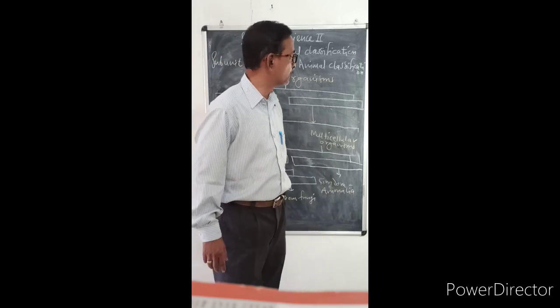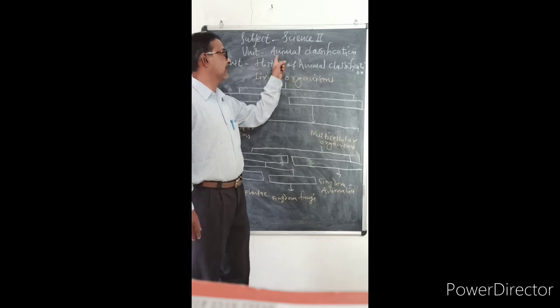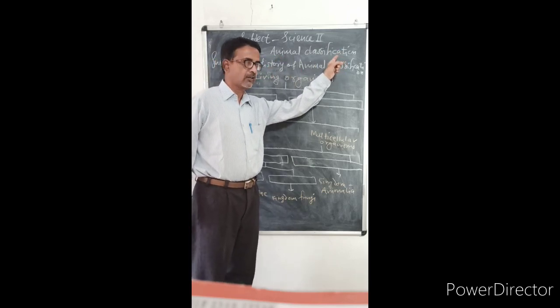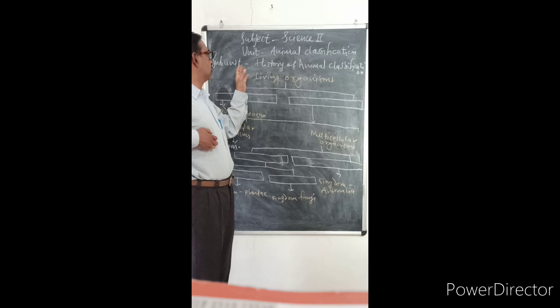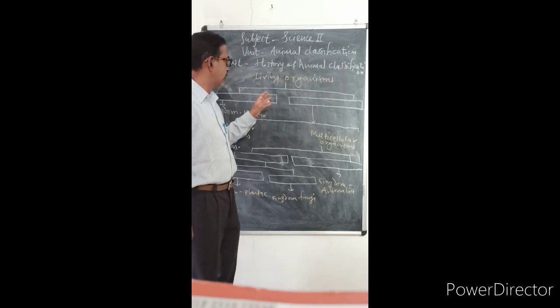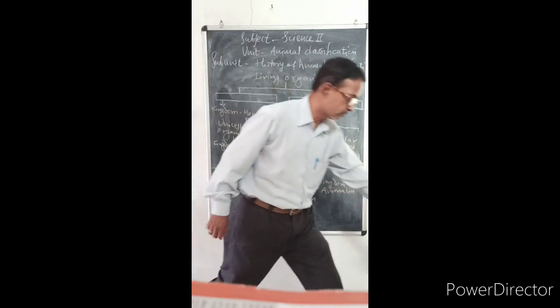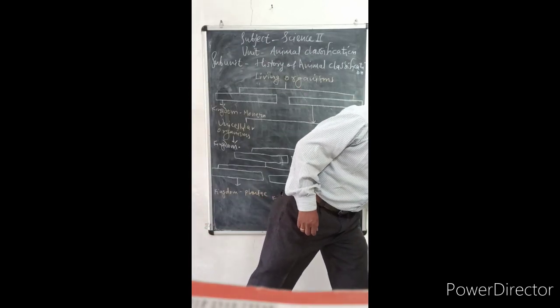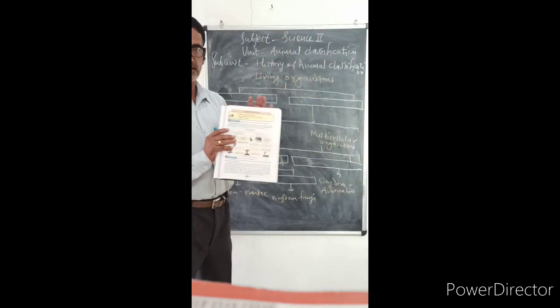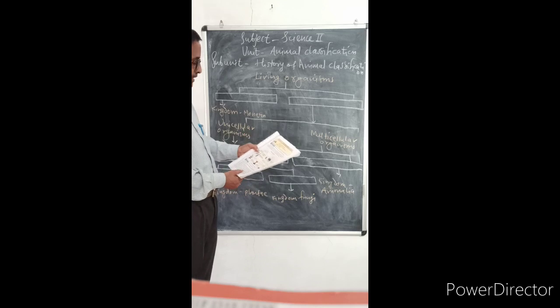Science 2, class 10, Chapter number 6, Animal Classification. Now the sub unit is history of classification. Before that we shall see there is a chart given in your book. If you observe, a chart is given in the book and a question is asked.